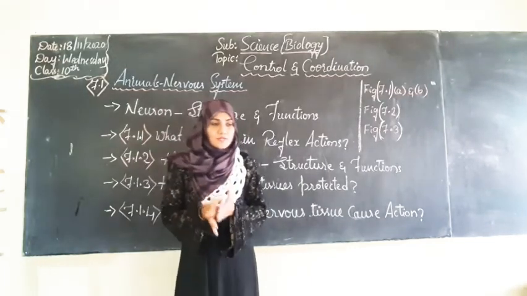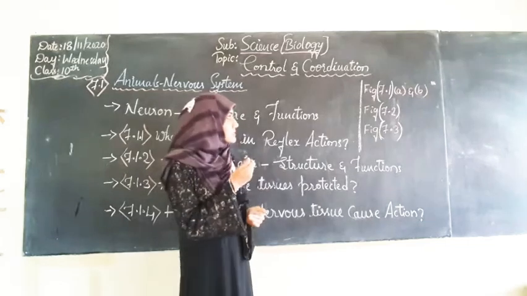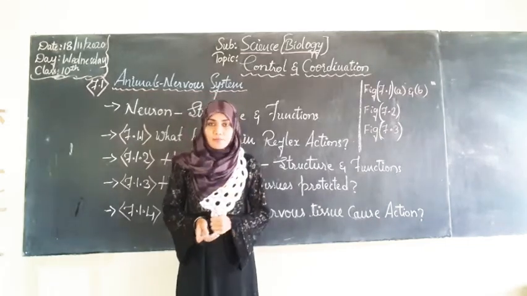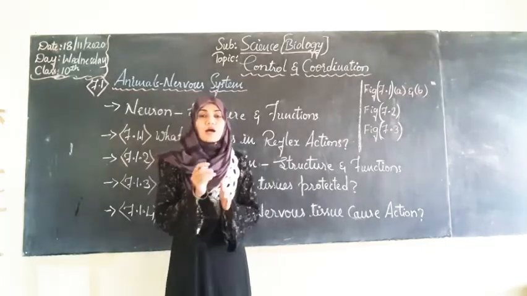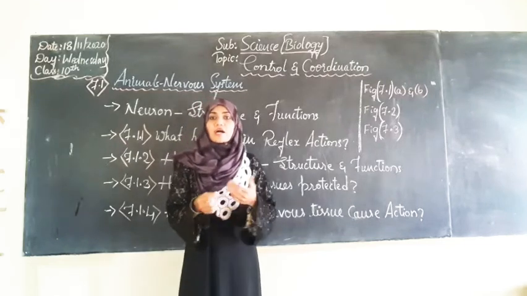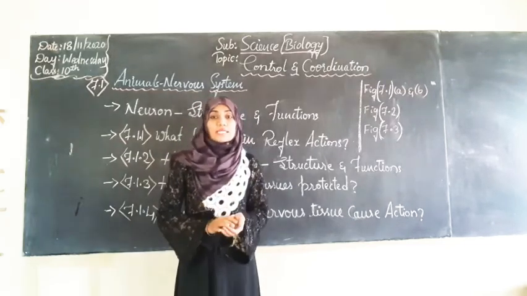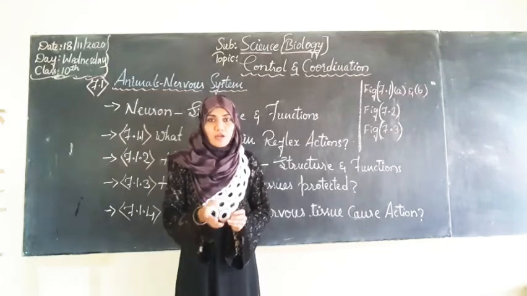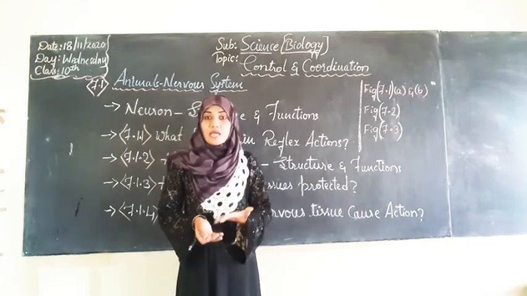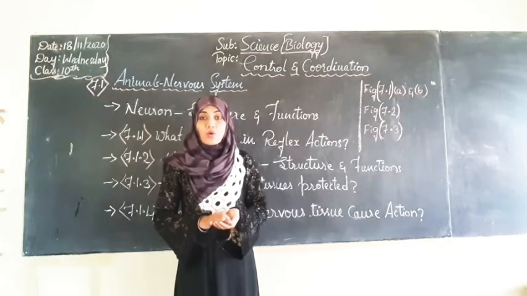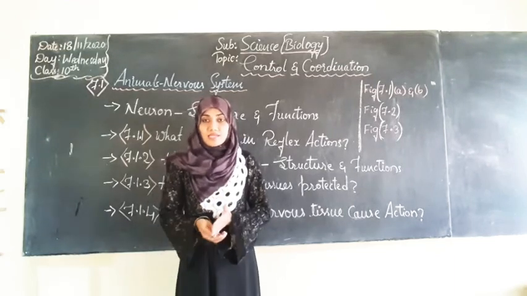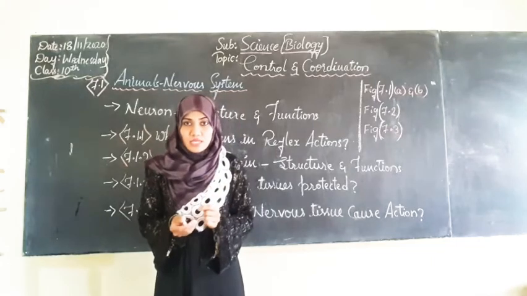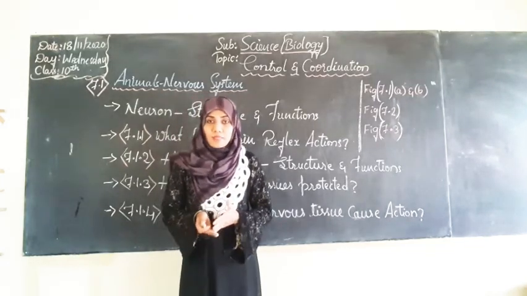Now, to understand the concept of this lesson, we will take an example. If we touch a hot object suddenly or unknowingly, what will we do? Suddenly our hand will get away from that hot pan or hot substance, right? How does all this happen? Even we didn't know how our hand came back, right? So within a fraction of a second, all this process will happen.